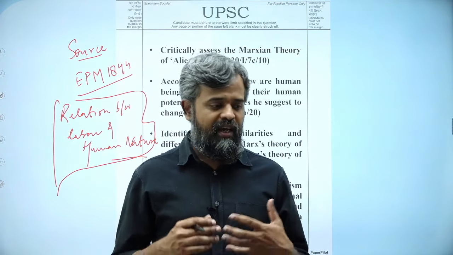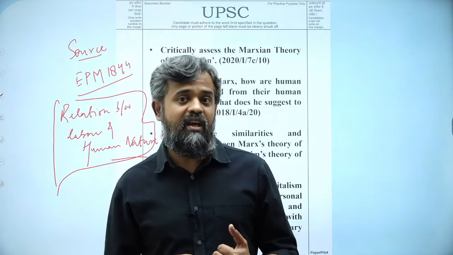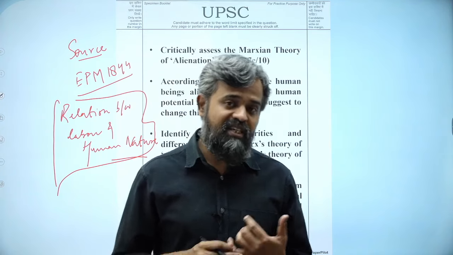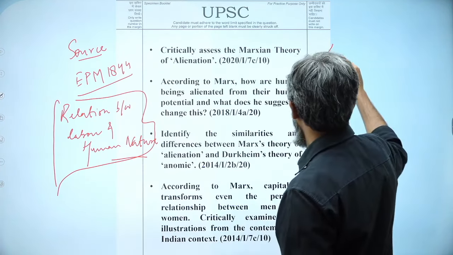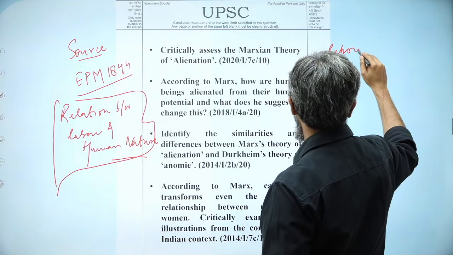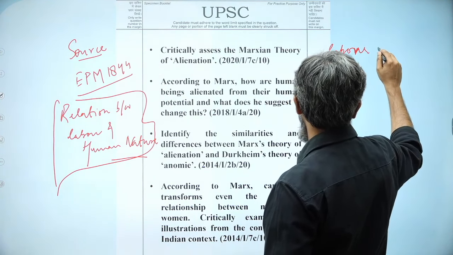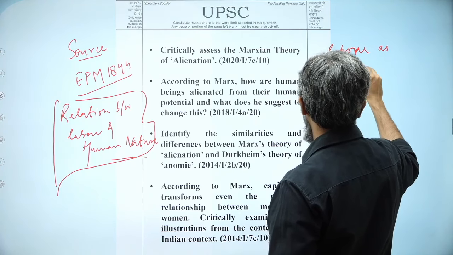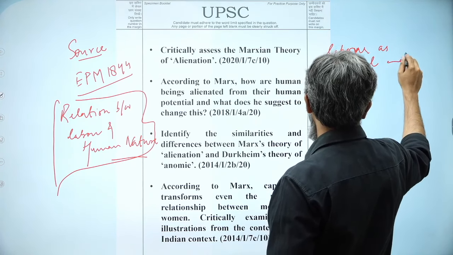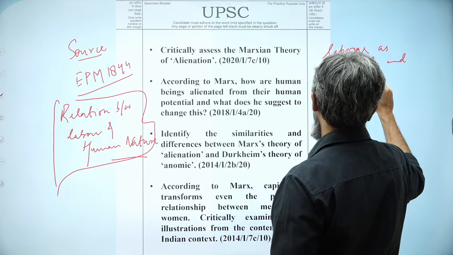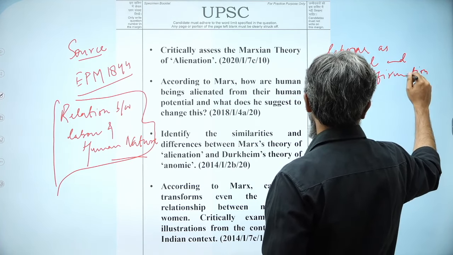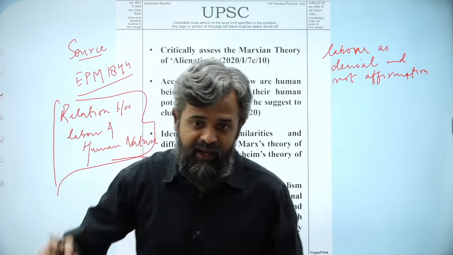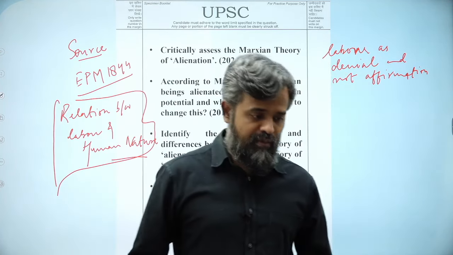This is why in his work, he does not affirm himself, but he denies himself. So, denial. Labor as denial and not affirmation.